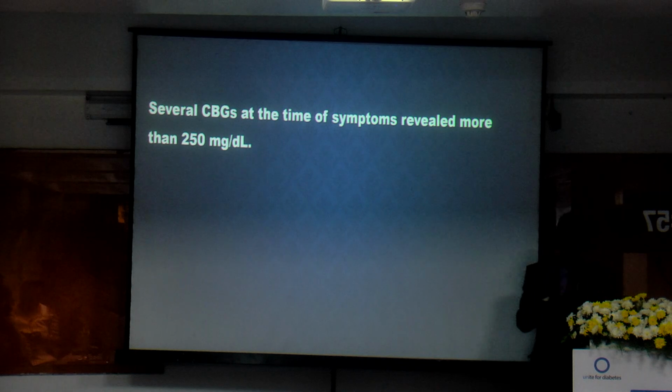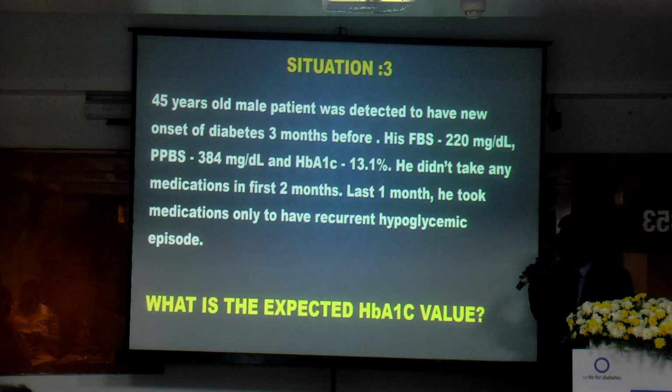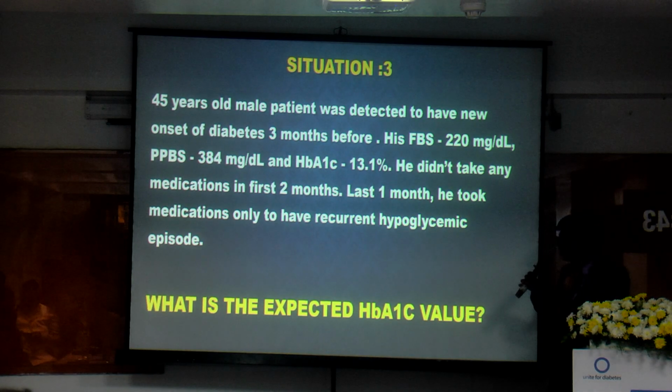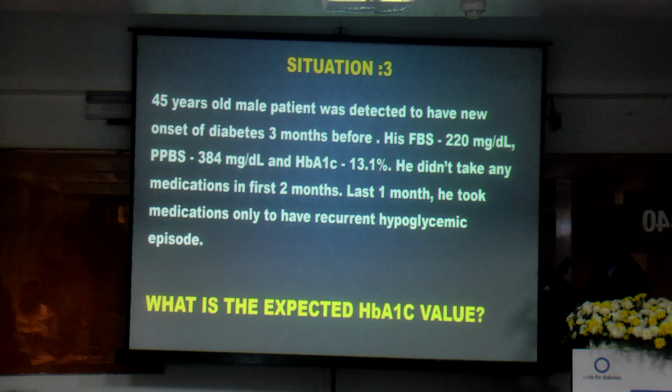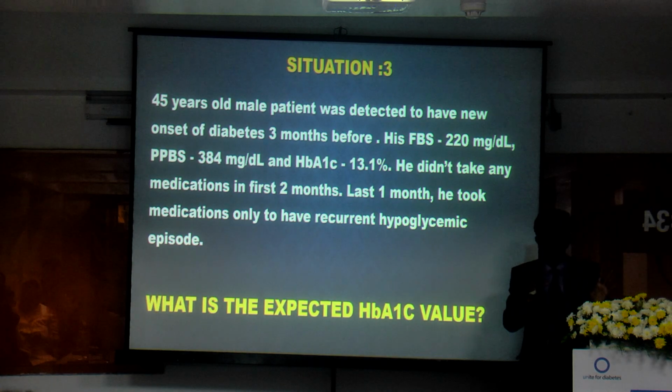This is one more example. A 45-year-old male patient was detected to have new-onset diabetes 3 months before. His fasting was 220, postprandial 384, HbA1c 13.1%. Then he didn't take any medication for the first 2 months. In the last 1 month he took medication, only to have recurrent hypoglycemic episodes. So considering the hypoglycemic episodes, we expect an HbA1c around 5 to 5.5.